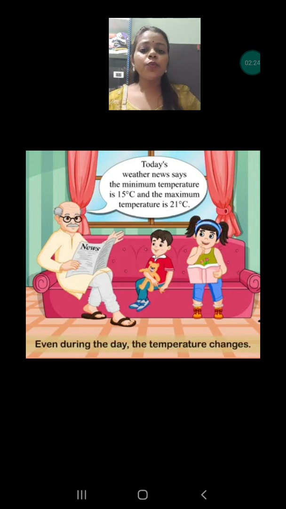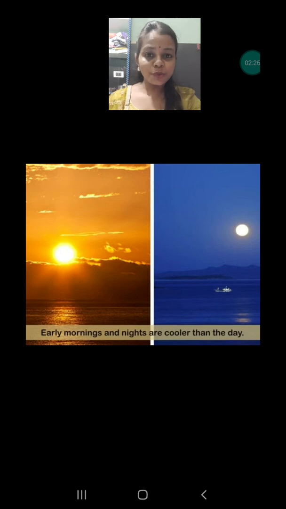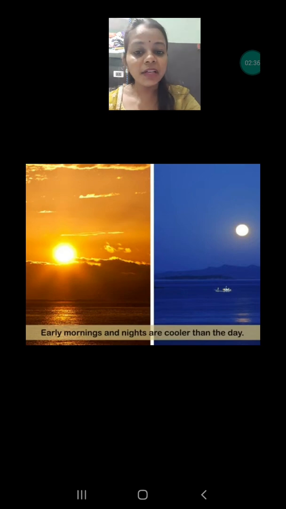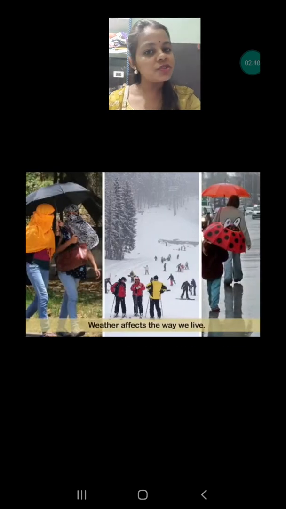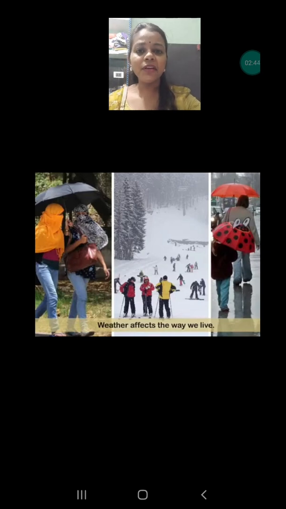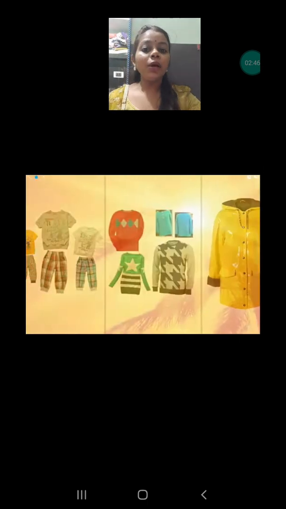So what we understood is that there are different types of temperature during a single day. In the daytime we feel a little hot, whereas in the night time we feel a little cooler, and this happens only because of the change of the weather. Weather affects our way of living, way of eating, way of wearing different types of clothes also.